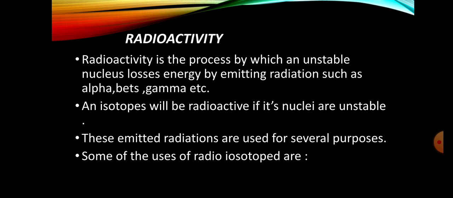Some of the uses of radioisotopes are, as you can see on your screen, that this is a radioactive atom with an unstable nucleus. So for gaining stability, this radioactive atom loses energy in the form of alpha, beta and gamma radiations.